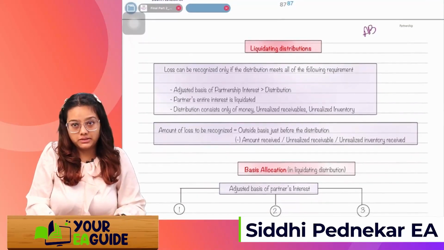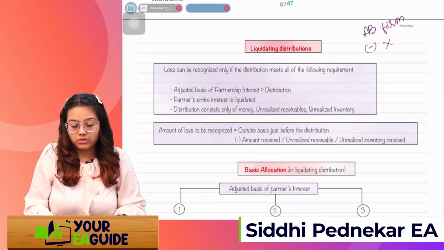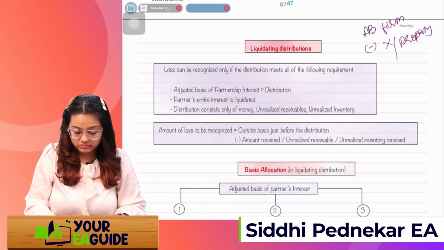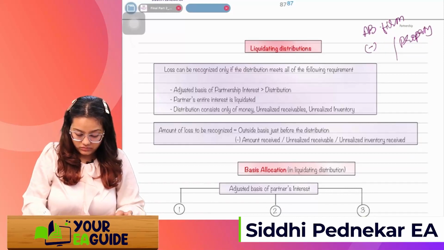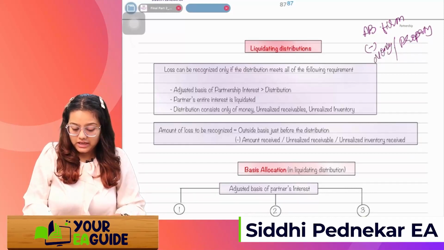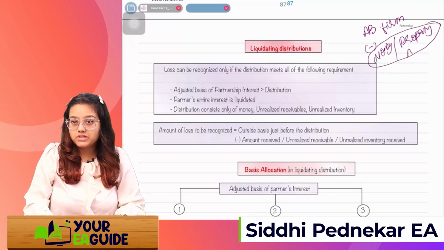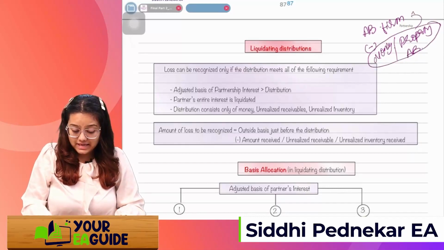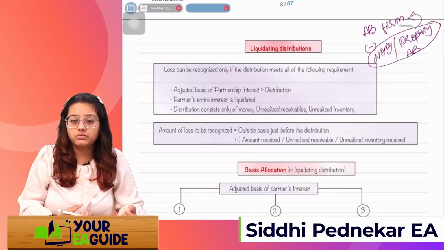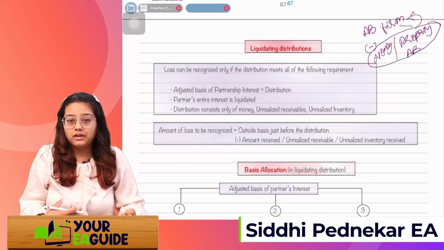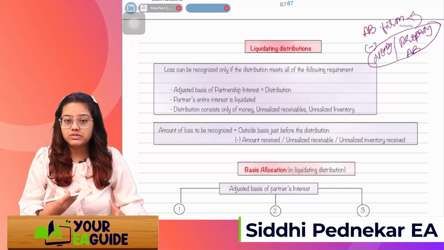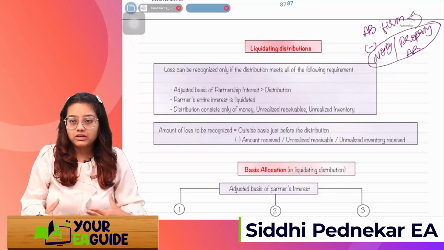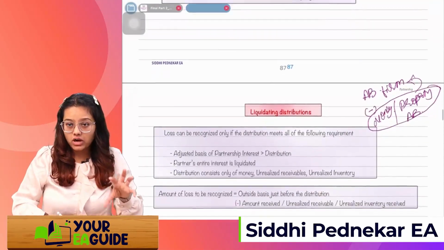Whatever is your adjusted basis in the firm, against that I'm receiving some amount of money or property. If this money or the adjusted basis of this property is less than my interest in the firm, see, I have contributed say $1 lakh, and every year I'm receiving some income, so that income will be added to the basis.